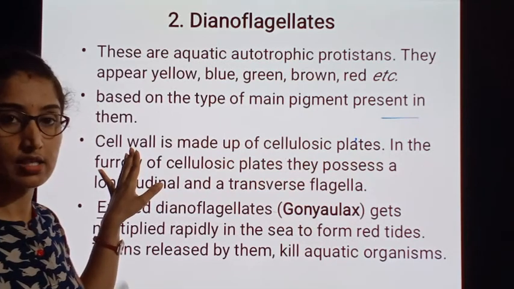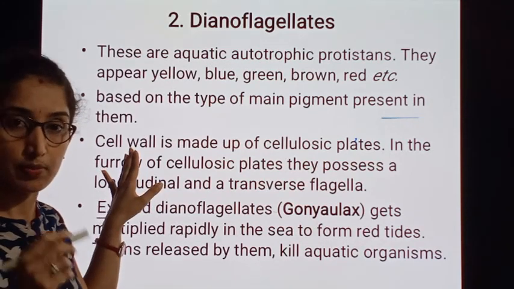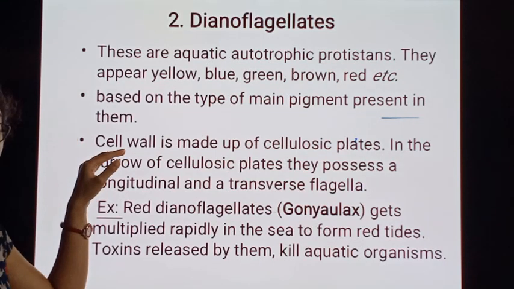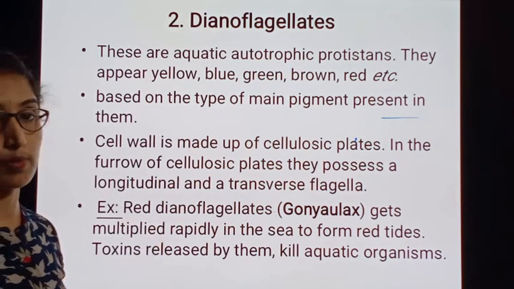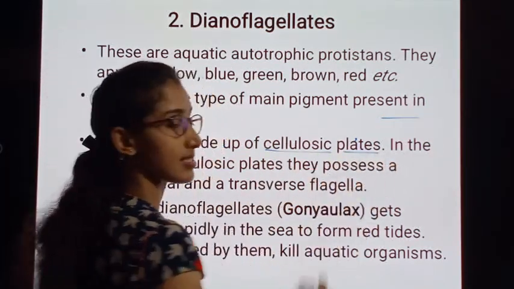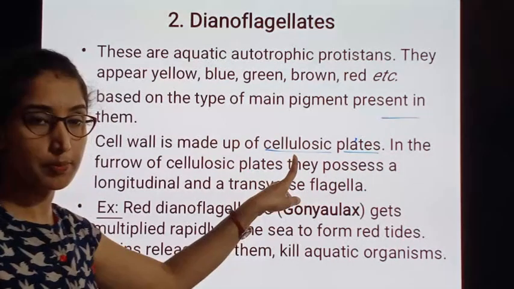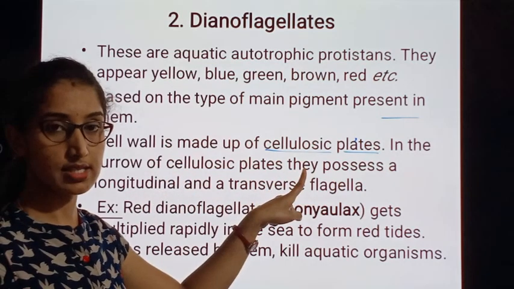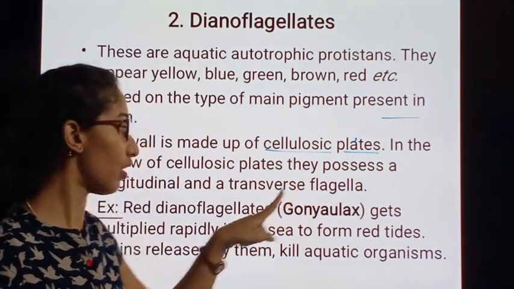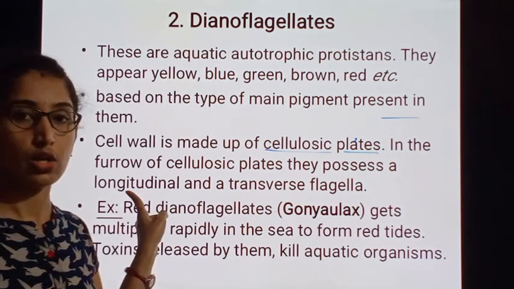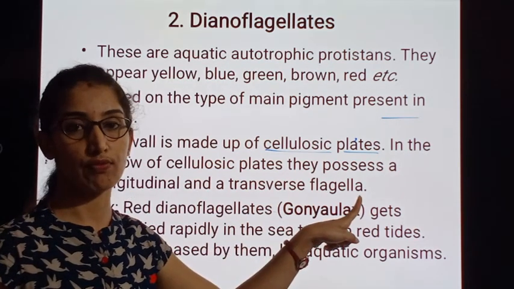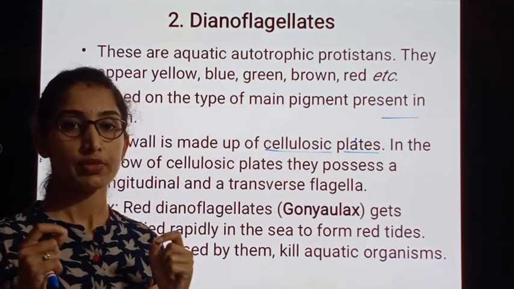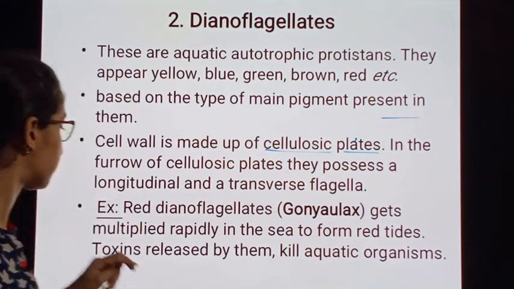In the previous group, Chrysophytes, we found a different material present in the cell wall, but here in Dinoflagellates, the cell wall is made up of cellulosic plates, and in the furrow of these plates they possess a longitudinal and transverse flagella. That means in two different directions the flagella is present.